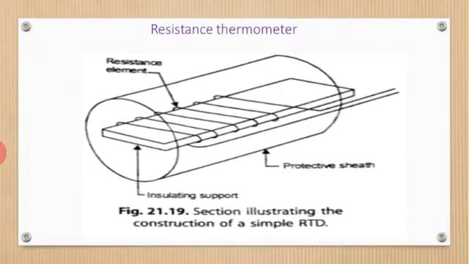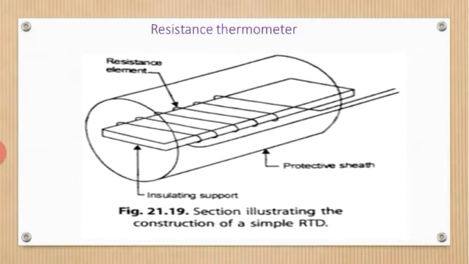Let me elaborate how we are measuring the temperature using the resistance. This is the resistance thermometer, the construction of a simple resistance thermometer.